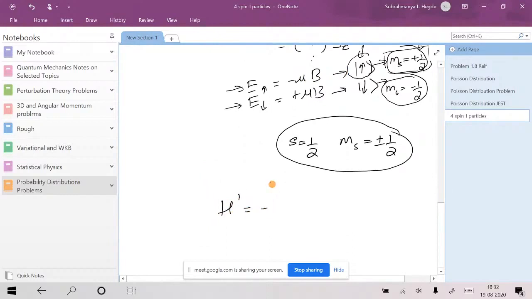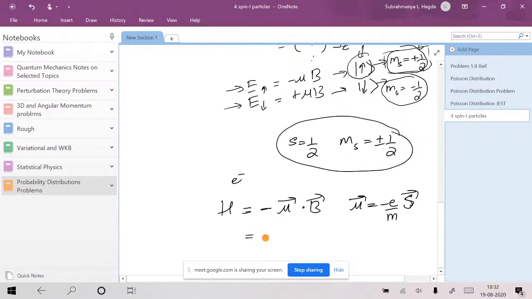H prime is again your interaction term. I will not write it as H prime, though it looks like a perturbation. This itself is the interaction term, minus mu dot B. Now let me take the electron as an example. Then mu is equal to minus e by m times the spin angular momentum vector.